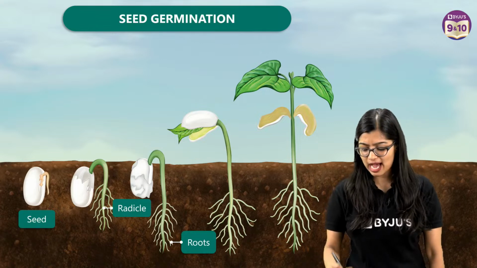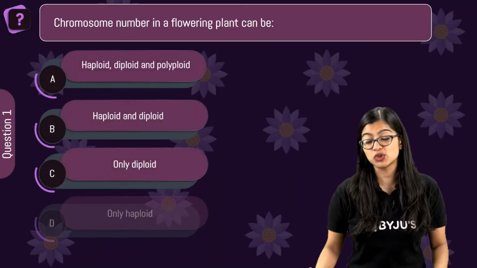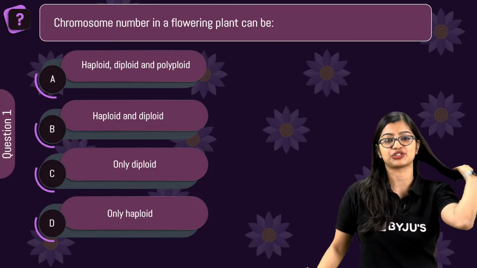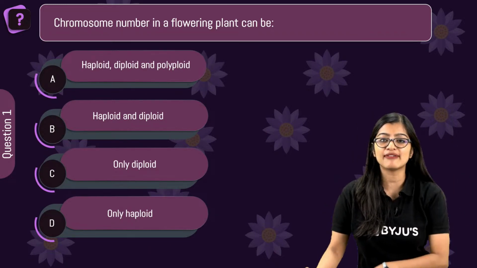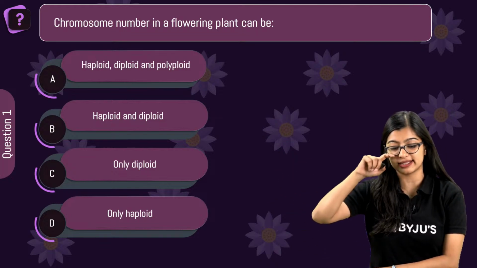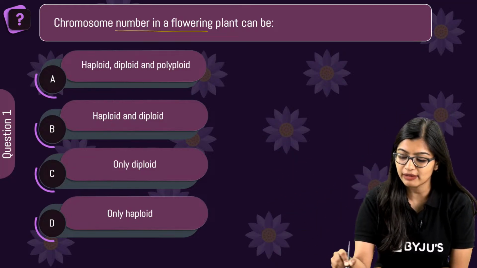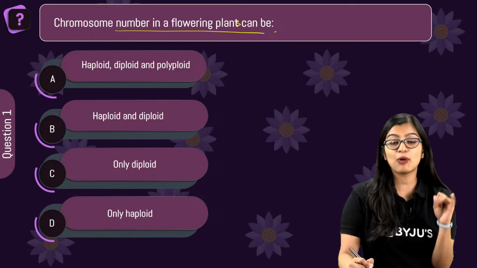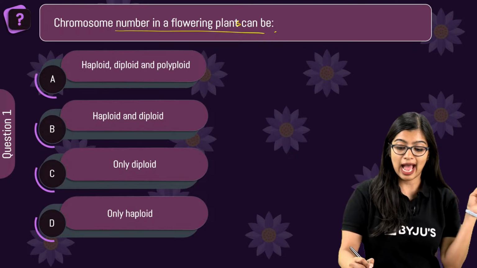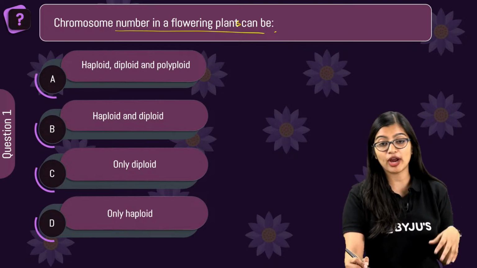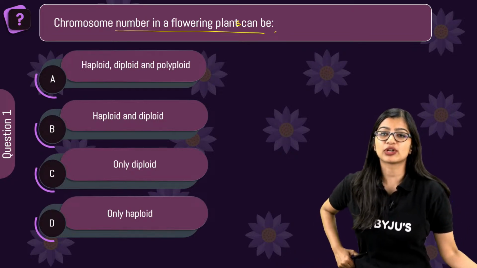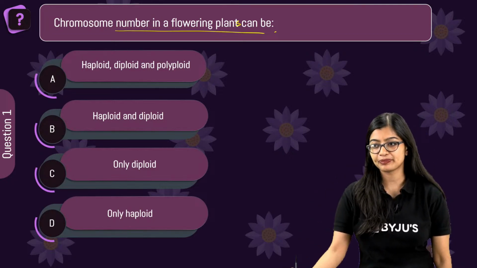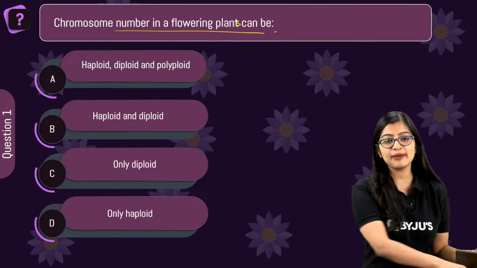We'll wind up our class by quickly looking at some questions which had appeared for the NEET exam from the topic of fertilization and double fertilization, okay? Can we quickly have a look at this question? I want you to give me the answer. Chromosome number in flowering plants, okay? Remember double fertilization can be haploid, diploid and polyploid, haploid and diploid, only diploid or only haploid, right? Can you quickly give me the answer? Can we have a YouTube poll for this with ABCD, Ravi? So we'll run a YouTube poll, okay?